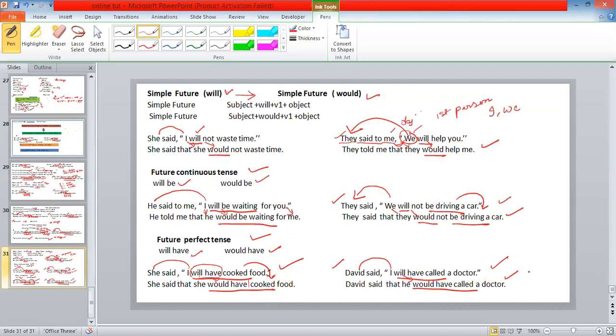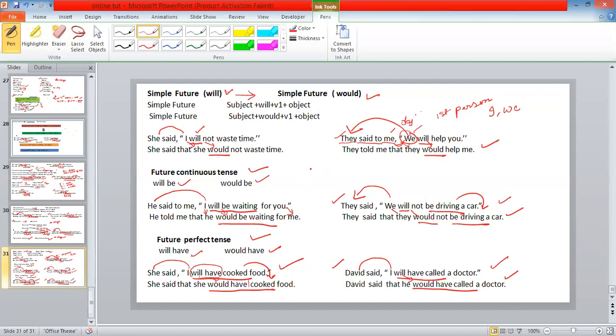Let's recap once again. When we change direct into indirect speech, there are obvious changes. We change pronouns, tense, modals, words depicting nearness, and time expressions. But in this lesson, we only focused on personal pronouns and tenses.